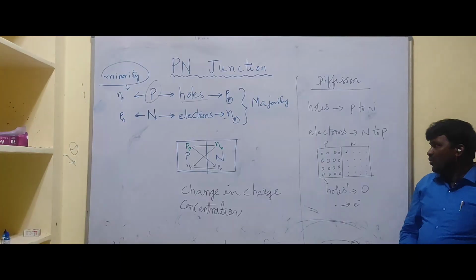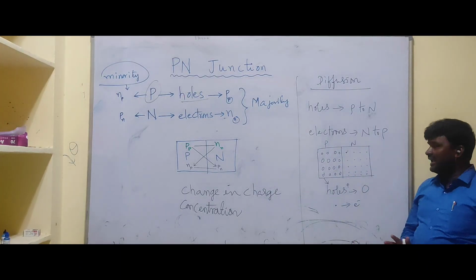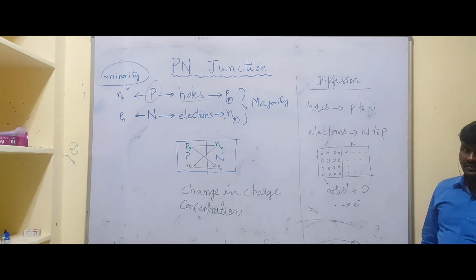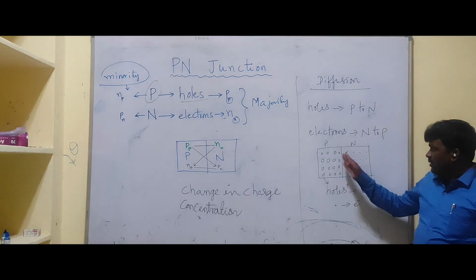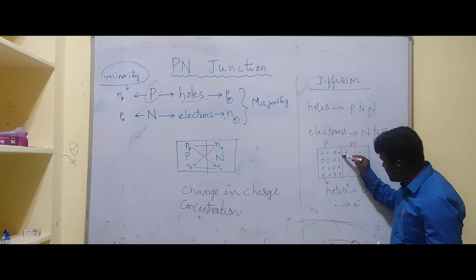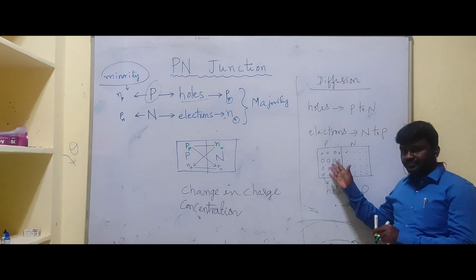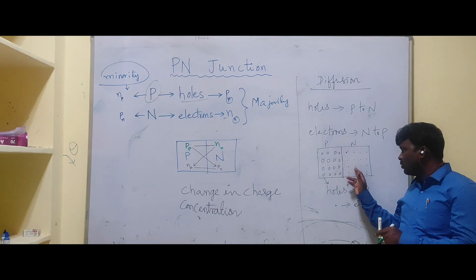What I said, holes are diffusing from P to N side and electrons are diffusing from N to P side. Here these holes are majority in number when compared to the holes on N side.